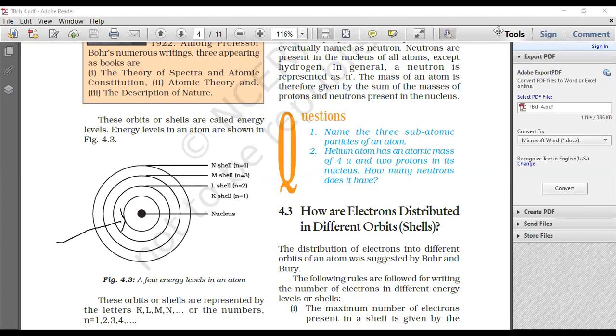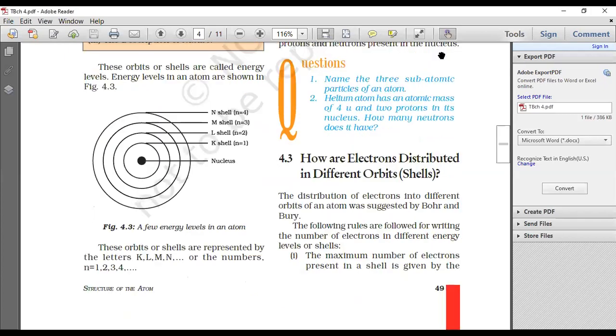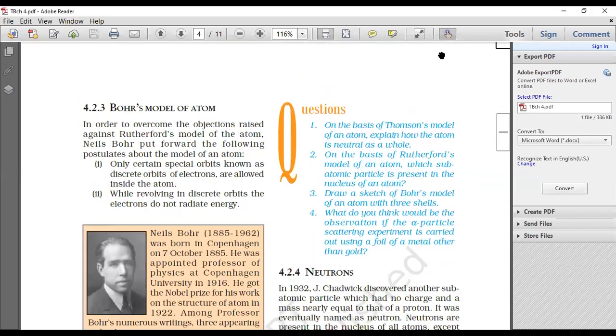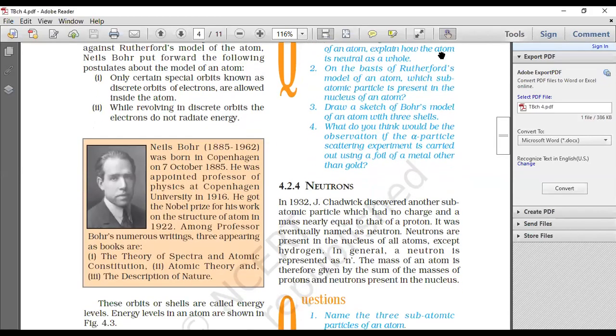Then the further ones go into the next shells, and he gave specific structures and a specific number of electrons that can be held in each particular shell. We will study that very soon. So this is what he provided, represented by the letters or the numbers n equal to 1, 2, 3, 4. Any questions about this?